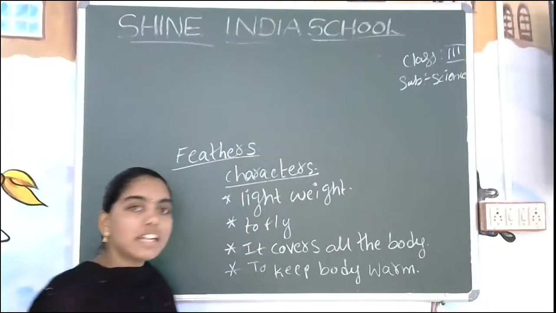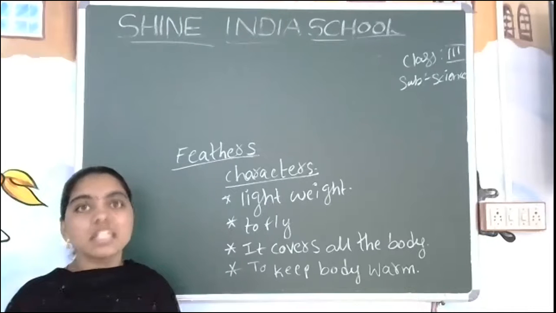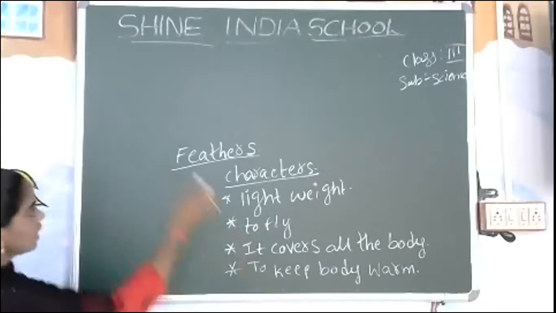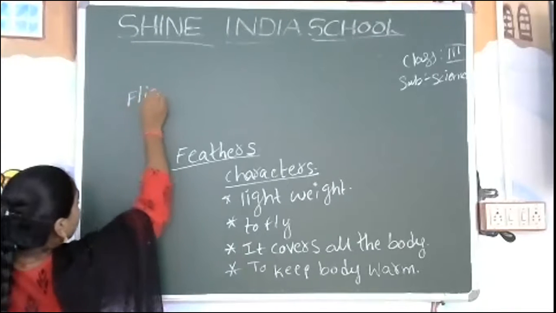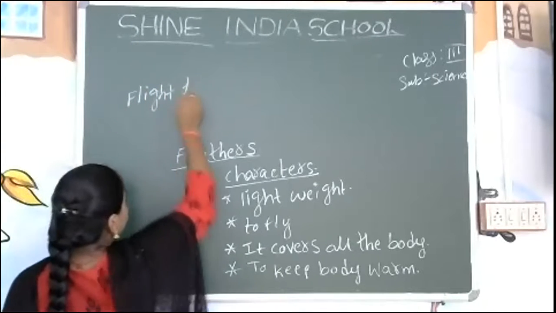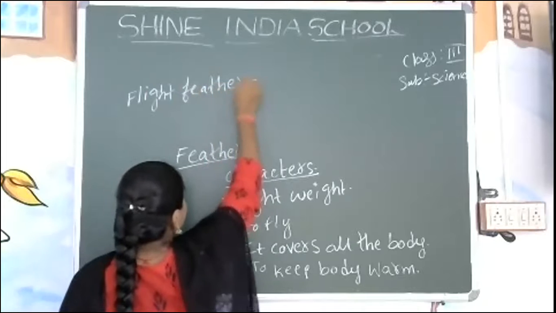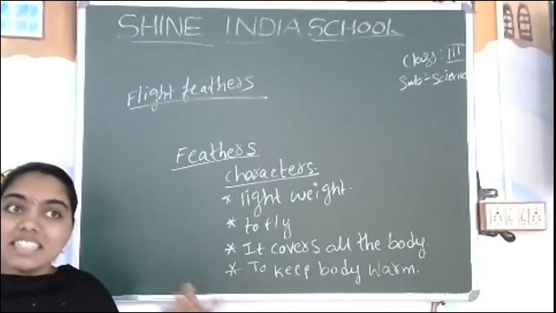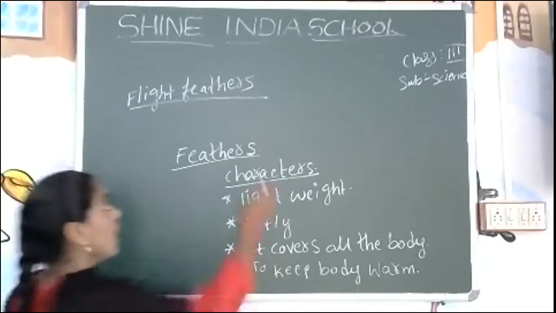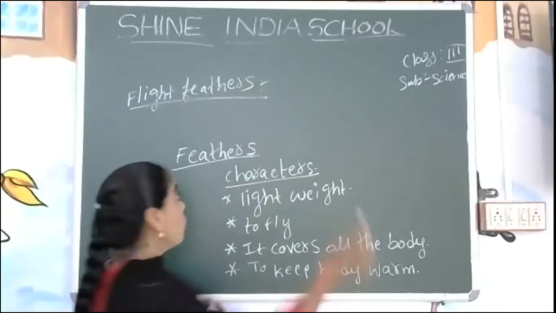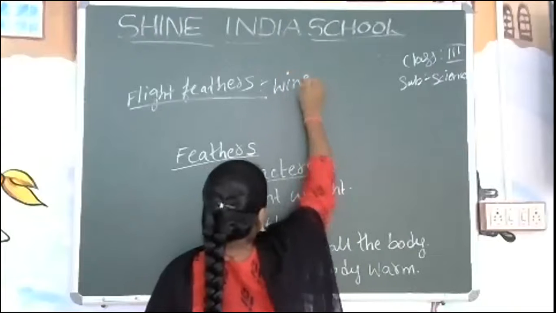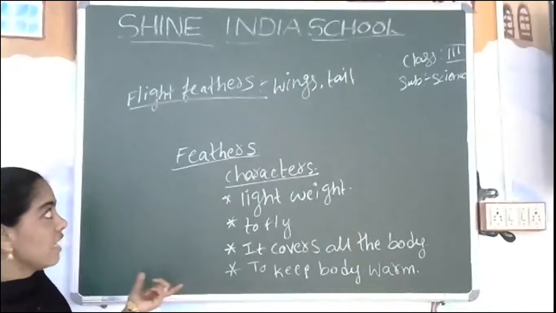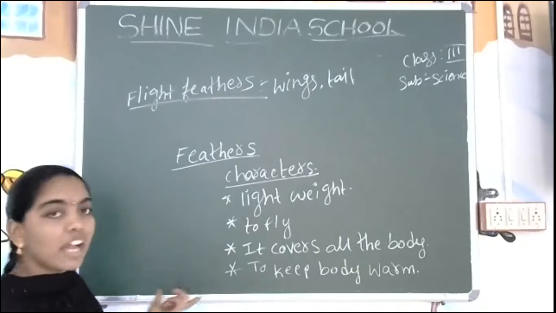And how many types are the feathers divided into? Yes, feathers are divided into 3 types, right? We learned yesterday. What is the first one? Flight feathers. Where will these flight feathers be? Yes, they are in wings and tail. Mostly they are present in the wings and tail. And we also learned about the remaining parts.